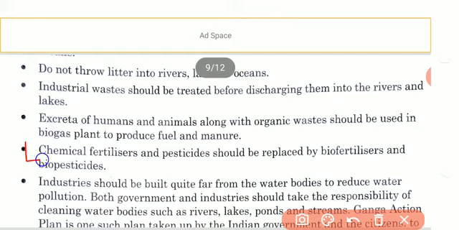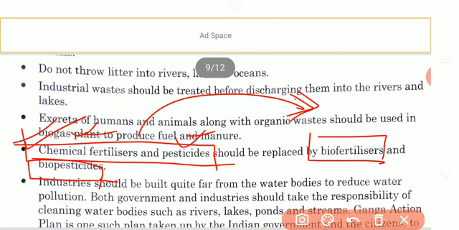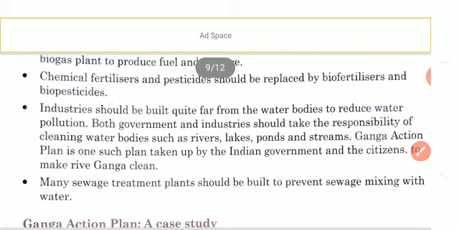Next, chemical fertilizers and pesticides should be replaced by biofertilizers or biopesticides. You know, a lot of chemical fertilizers and pesticides are used by farmers to improve crop yield, but they cause eutrophication and badly affect the water bodies. So these chemical fertilizers and pesticides should be removed and biofertilizers or biopesticides used in their place. Understood? Next, industries should be built quite far from the water bodies.